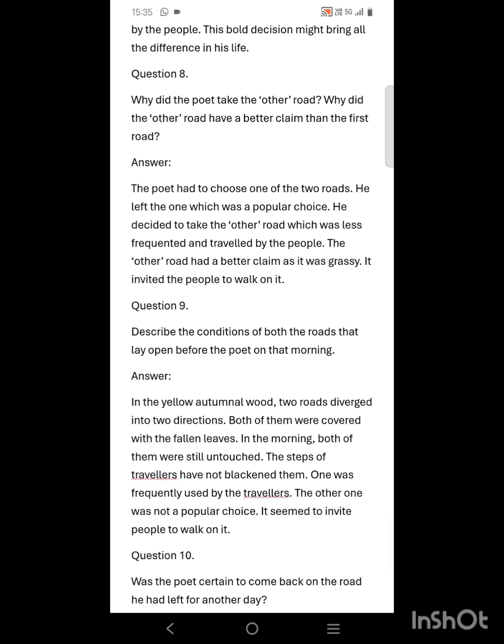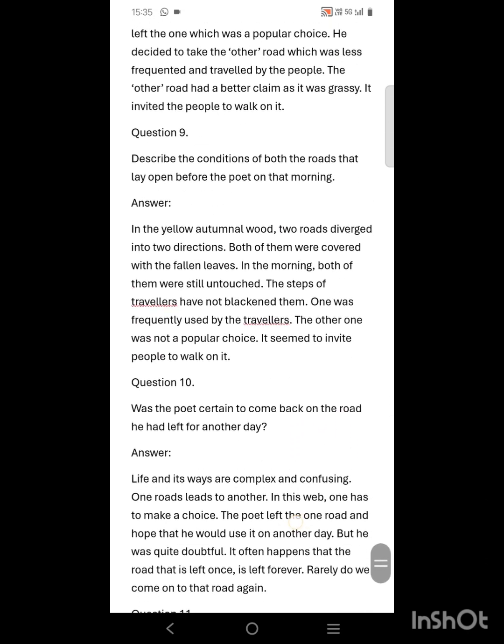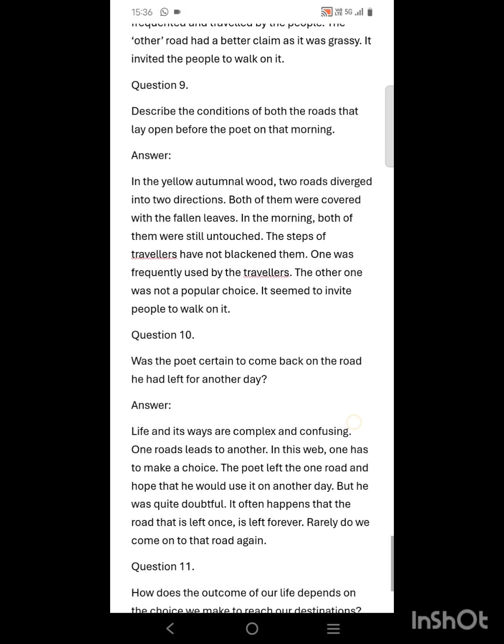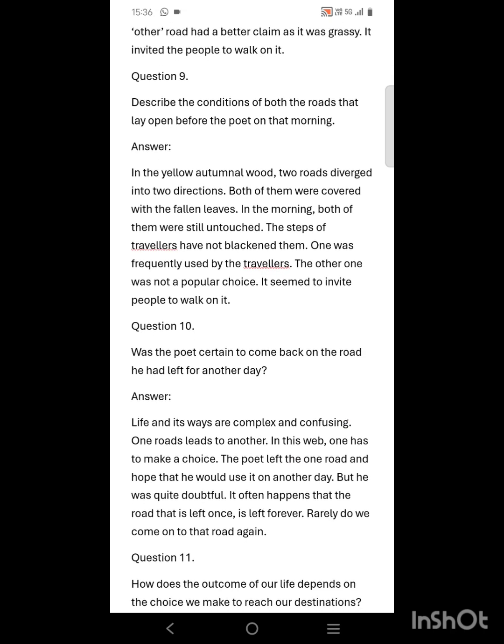Number 9. Describe the conditions of both the roads that lay open before the poet on that morning. In the yellow autumnal wood, two roads diverged into two directions. Both of them were covered with the fallen leaves. In the morning, both of them were still untouched. The steps of travelers had not blackened them. One was frequently used by the travelers, and the other one was not a popular choice. It seemed to invite people to walk on it.